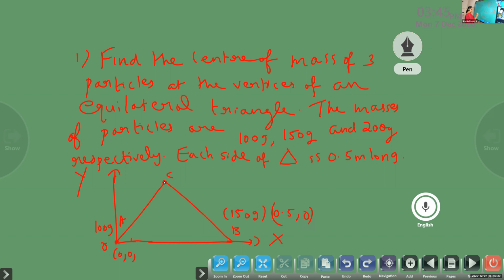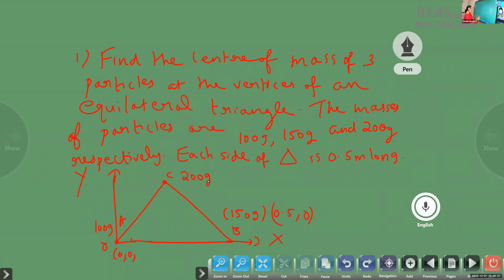Now here the equilateral triangle is going to be 200 gram. And children, actually in the figure, we have not got the answers. The coordinates are not there.